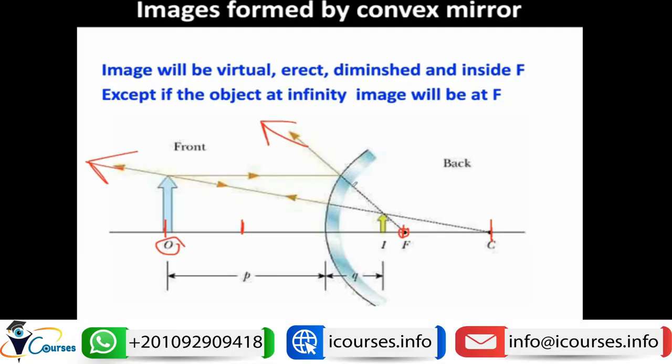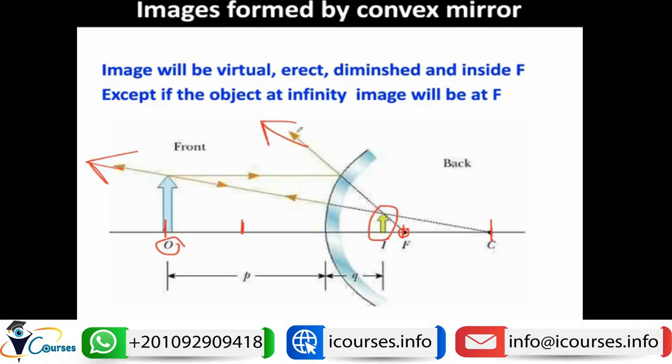However, their extensions can be joined together, intersecting to form an image. This image is behind the mirror, and it is virtual because it is formed by virtual rays. It is diminished, or smaller in size, and inside the focal length of this mirror. So whatever the position of the object, the image will always be smaller, erect and virtual, inside the focal length of the mirror.